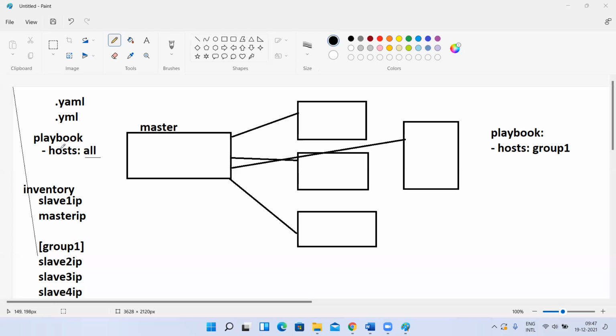What is meant by push based? See here, pull based means that to communicate from the master, there will be an agent on each node, which will be responsible for taking the instructions from the master. It will listen to those instructions and execute on the slave.